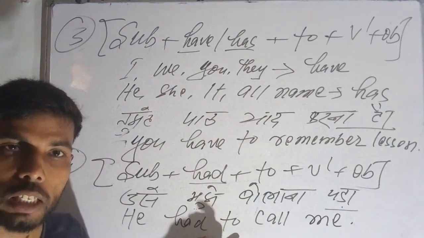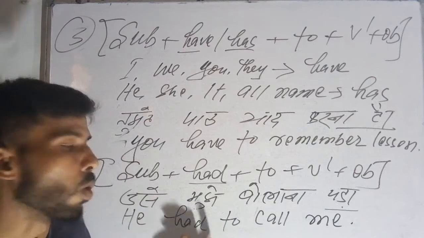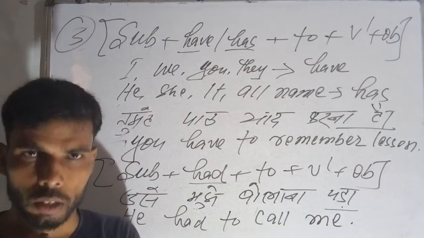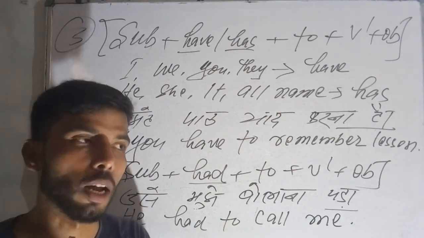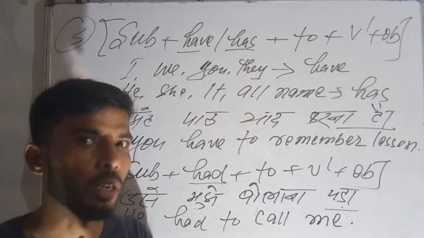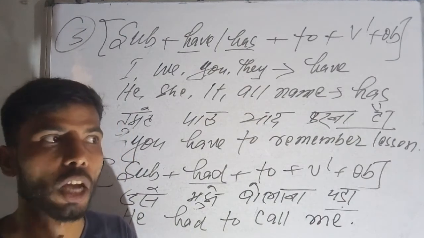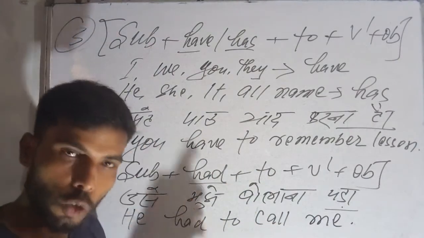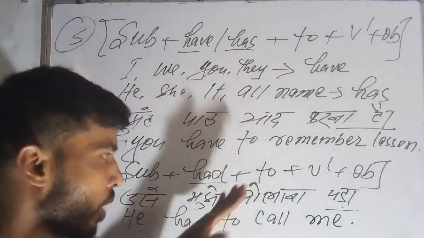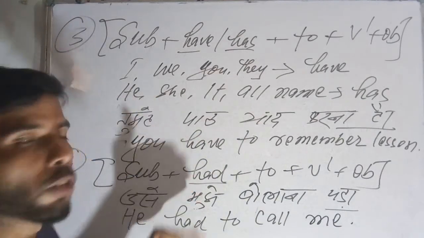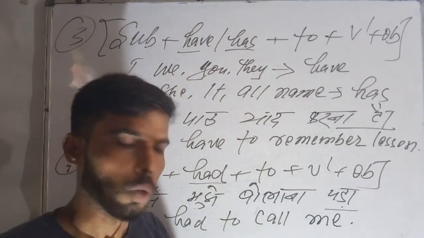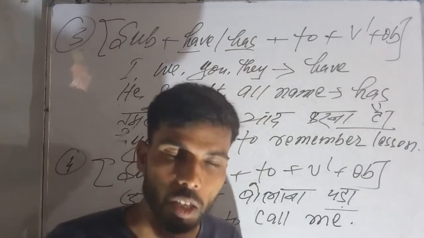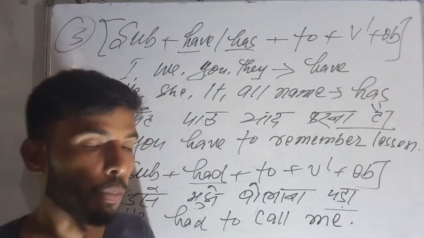So for the WH sentences, the same method you have to apply. What had you to learn, what had you to play. Beyond this you can take any other WH family word. Suppose, how many pens had you to buy. Okay, so affirmative, negative, interrogative, and interrogative negative you can write yourself, because this is very easy. After one explanation, you can make them yourself. Okay, so I think your doubt will be clear.